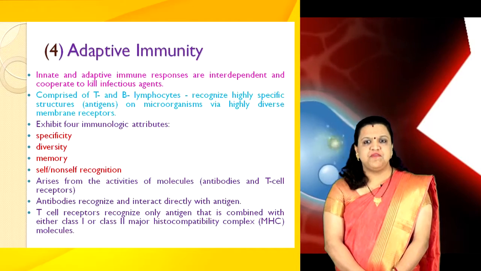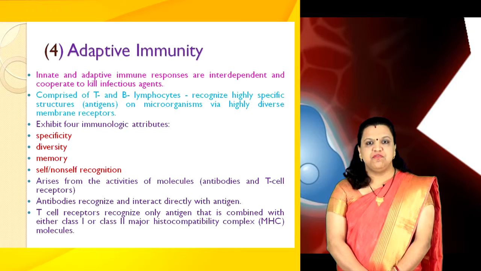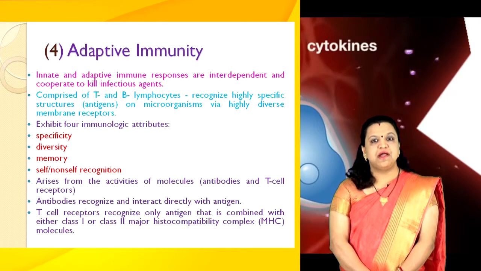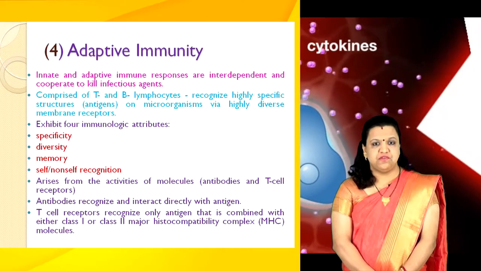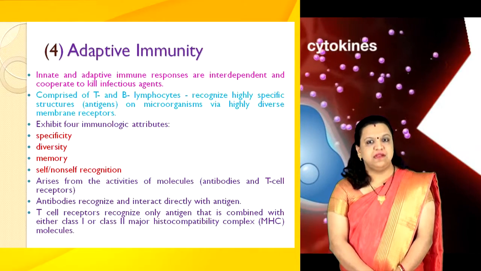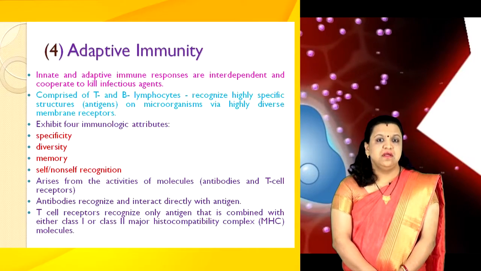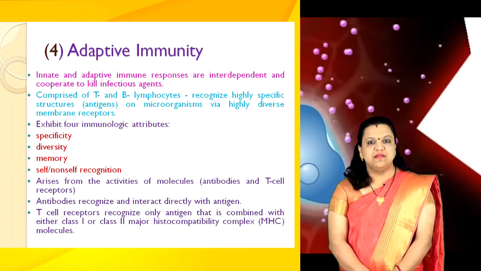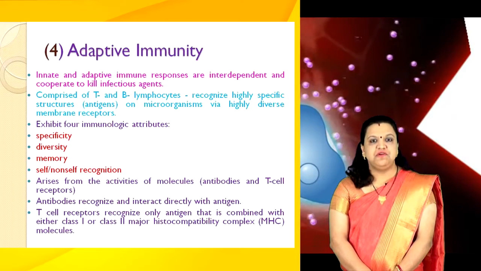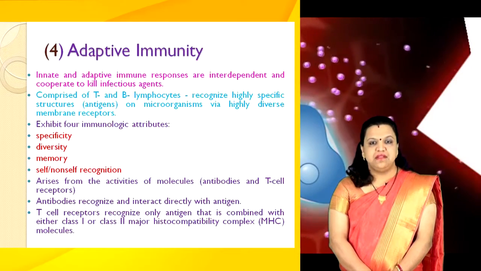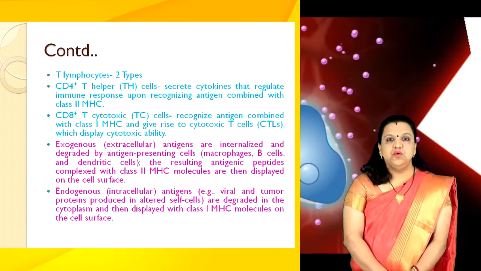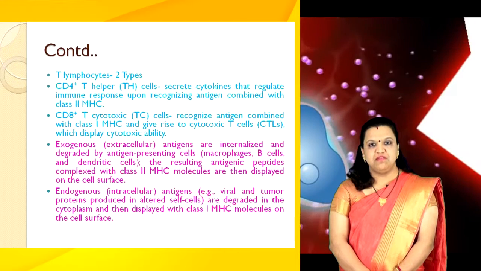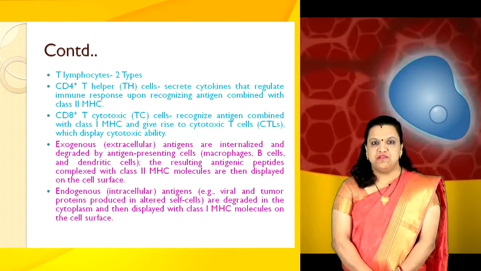The high degree of specificity in adaptive immunity arises from the activities of molecules like antibodies and T cell receptors that recognize and bind specific antigens. Antibodies recognize and interact directly with antigen. T cell receptors recognize only antigen that is combined with either class 1 or class 2 major histocompatibility complex, that is MHC molecules. The two major subpopulations of T lymphocytes are CD4 T helper cells and CD8 T cytotoxic cells.